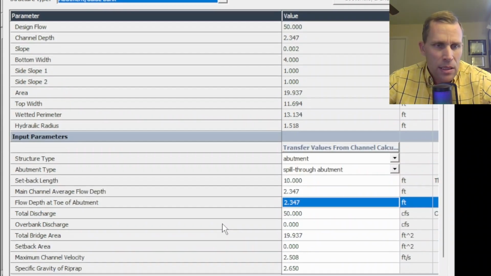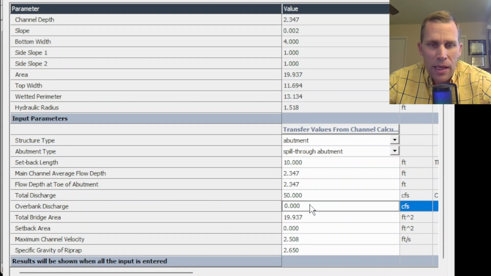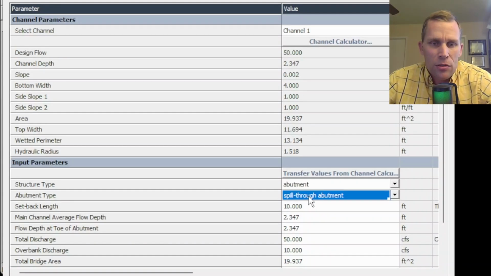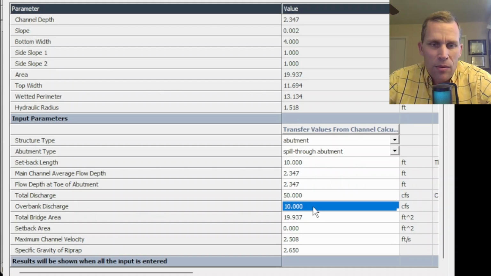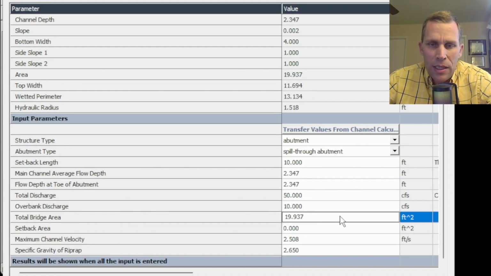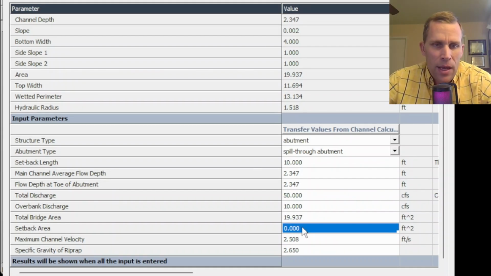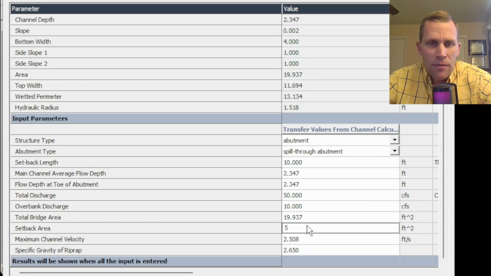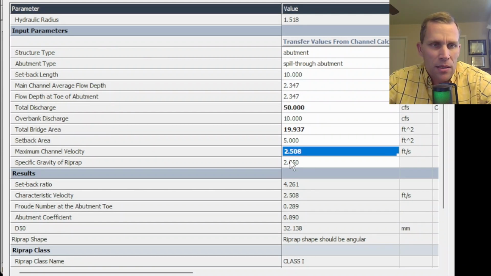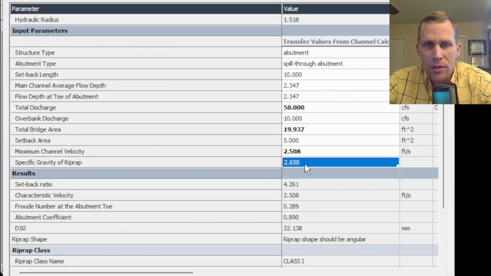Okay, next up is the overbank discharge. So I'm again just going to make up a number and say it's 10 CFS. The total discharge is 50 CFS right here, so it can't be more than that. And then the total bridge area, 19.9 feet squared. That's the flow area, I believe. Setback area, I'll just go ahead and say 5 feet squared. Maximum channel velocity, 2.5. Oops. Okay. I just clicked off that, 2.508 feet per second, and specific gravity of the riprap is 2.65.